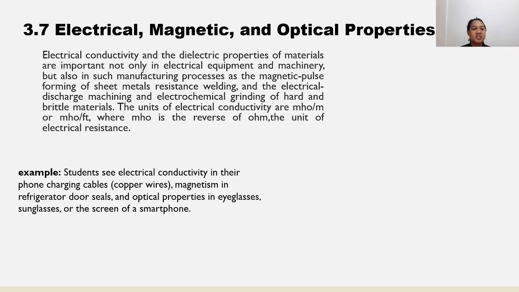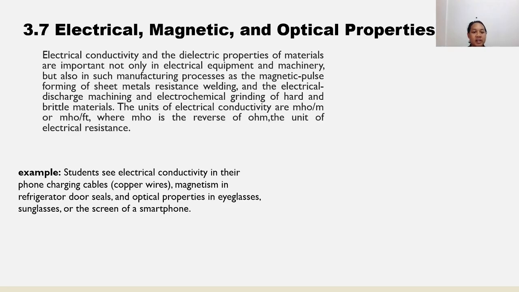Next is electrical, magnetic, and optical properties. Electrical conductivity and the dielectric properties of materials are important not only in electrical equipment and machinery, but also in such manufacturing processes as the magnetic pulse forming of sheet metal, resistance welding, and the electrical discharge machining and electrochemical grinding of hard and brittle materials.